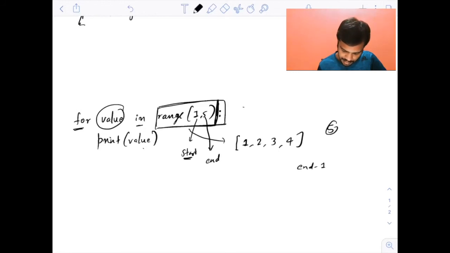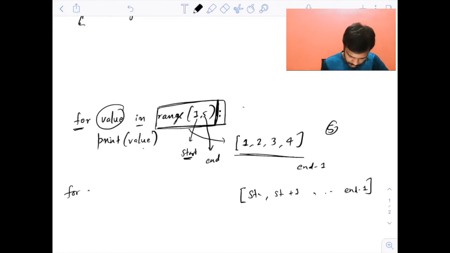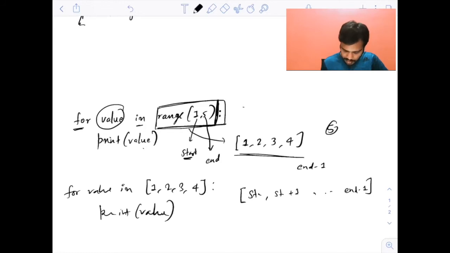So from start plus 1, it will go on till end minus 1. These numbers are there in the list. If you use this syntax, it's equivalent to that. So understand this, right? This is just a special keyword in Python. If you write the code something like this, for value in 1, 2, 3, 4, you can also write this, print value. I'm just writing something, do not worry about the print value. So this code and this code will both print the same output.